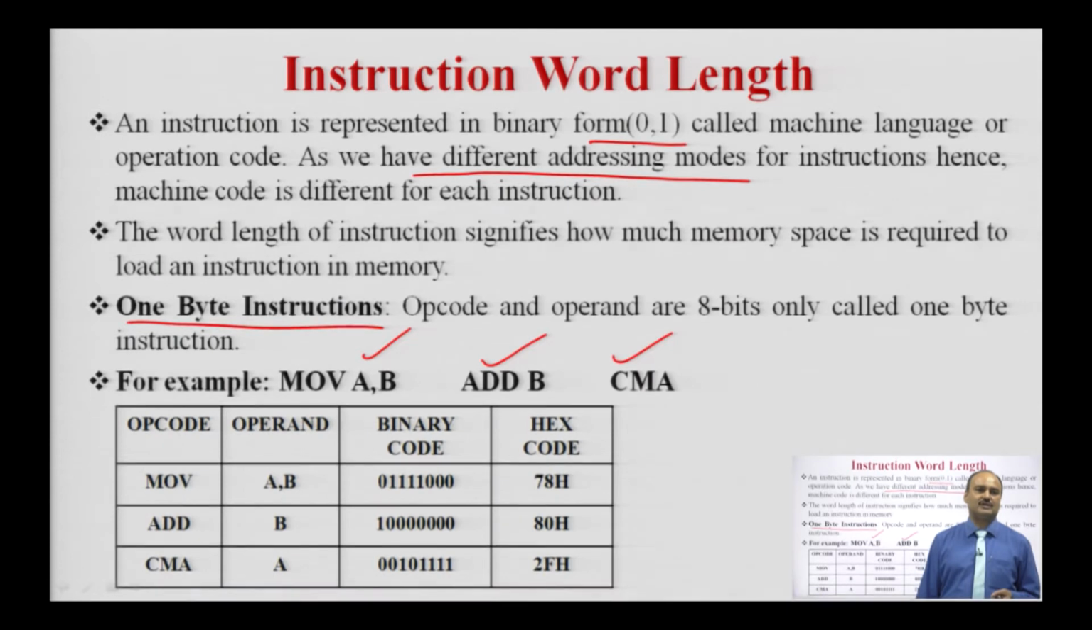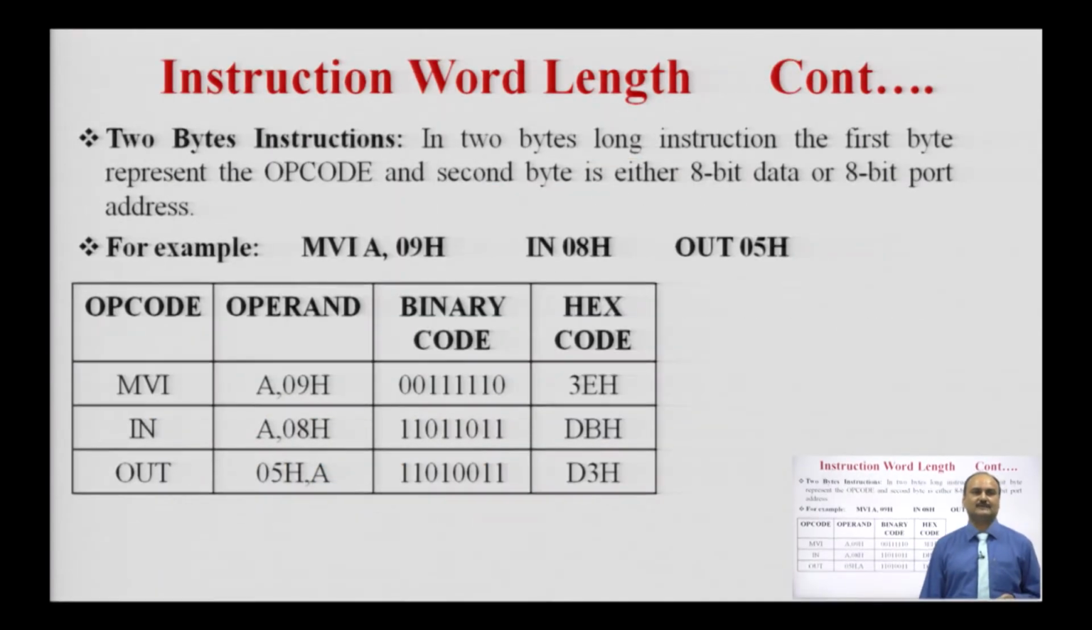So, the operation code 78H will indicate that the processor is required to perform the MOV A,B operation. The operation code 80H will inform the microprocessor to perform the ADD B operation, and the operation code 2FH will indicate that the processor is required to perform the complement operation on the content of the accumulator. So, this is the 1 byte long instruction.